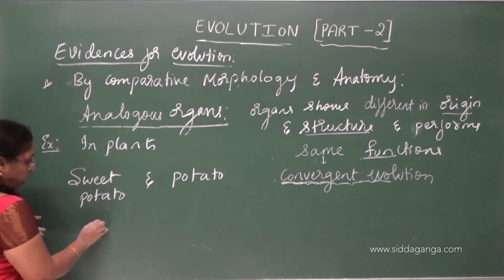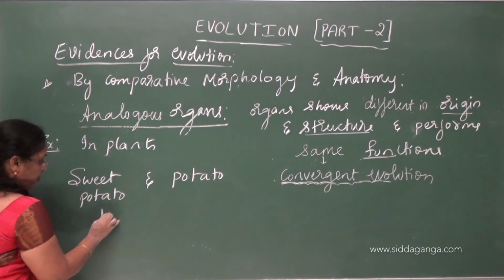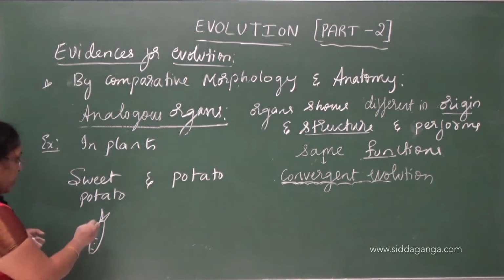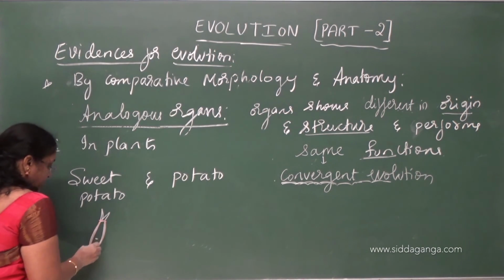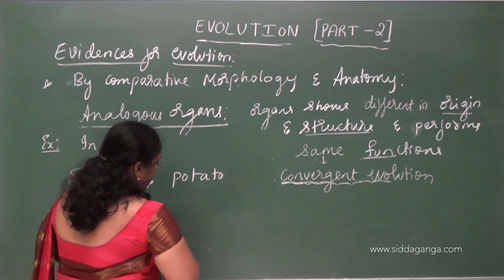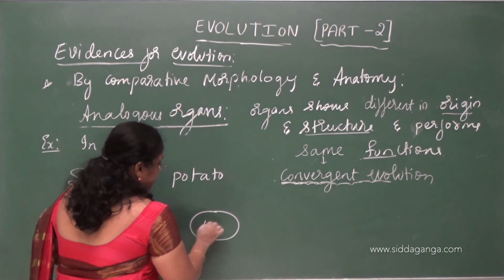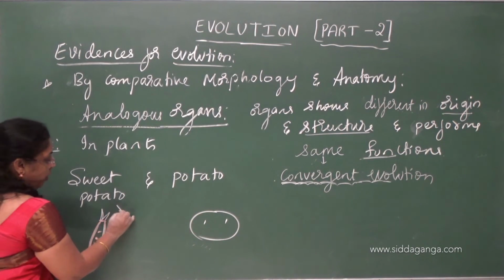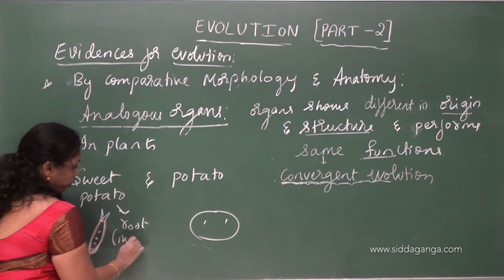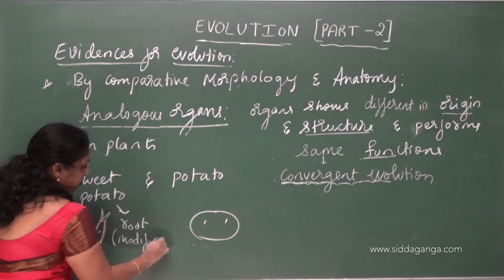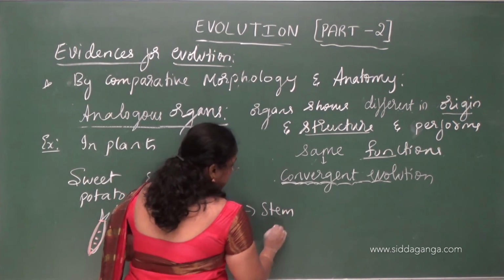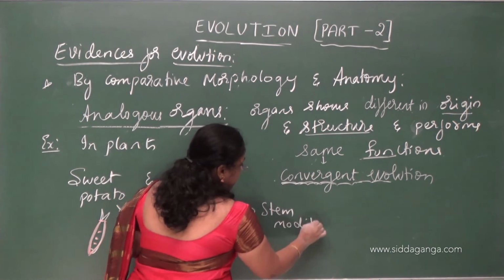So this sweet potato shows root modification, whereas this potato shows stem modification.